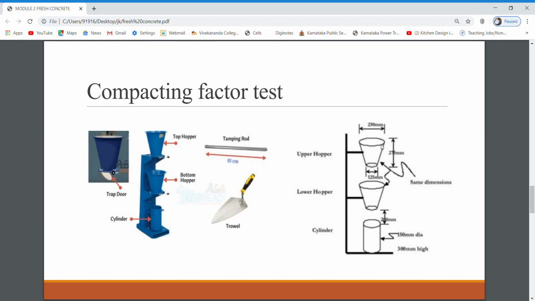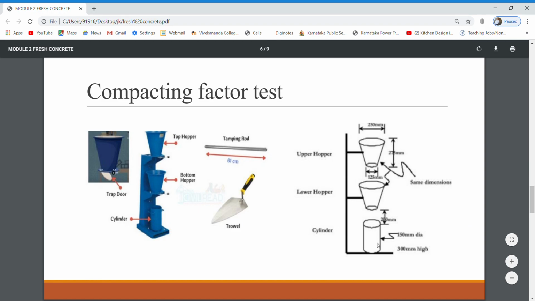So first you have to fill the concrete, whatever mix design concrete, in the upper hopper, while keeping the top hopper door as well as the bottom hopper door closed. Fill it, no tamping has to be done here. Fill it and trim off, and later you remove the upper hopper door, and once it fills the lower hopper, you remove this one and fill the cylinder. Once the cylinder is filled, trim it off and weigh that.